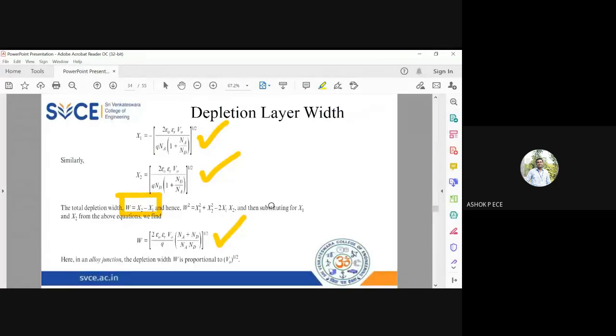For germanium, since V naught is only 0.3 volt, the depletion layer width will be small. For silicon, since it is 0.7 volt, the depletion layer width will be slightly higher than what was present for germanium. Okay, so we have seen that in yesterday's class. So now we are going to see what happens in a forward bias condition. What happens in forward bias condition?